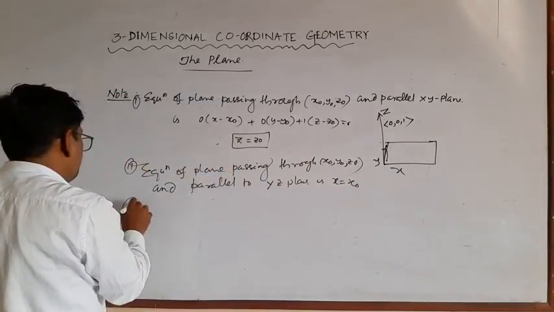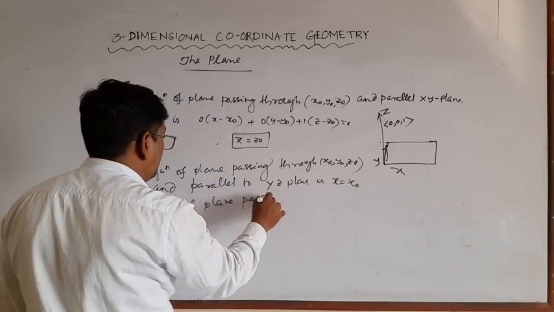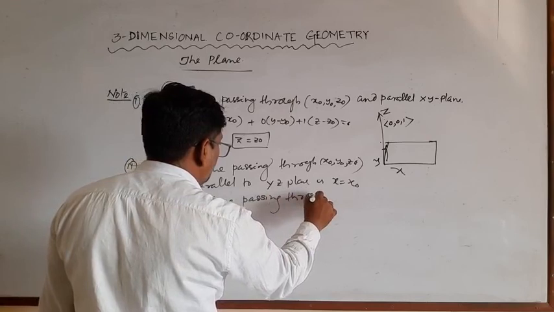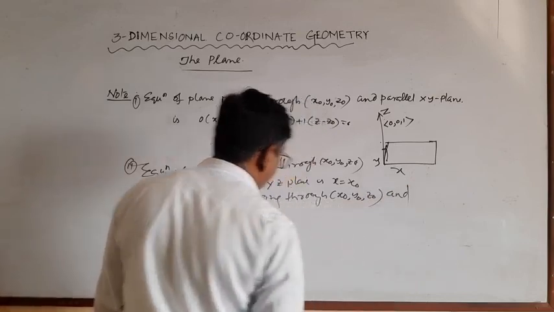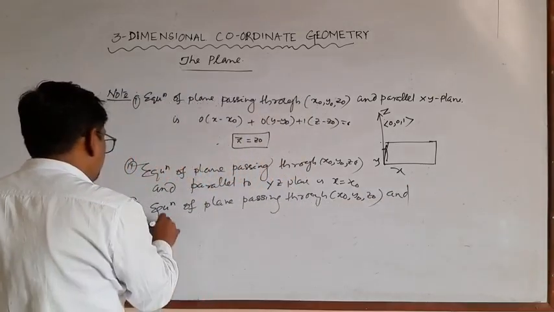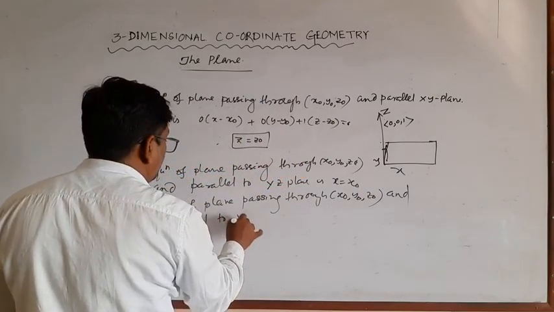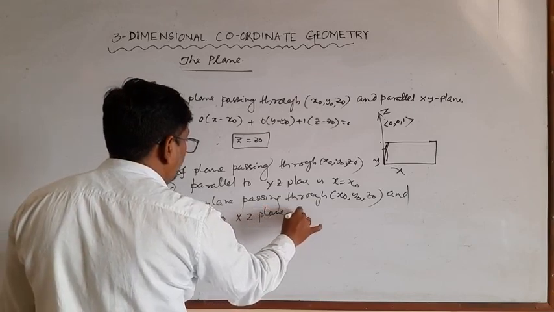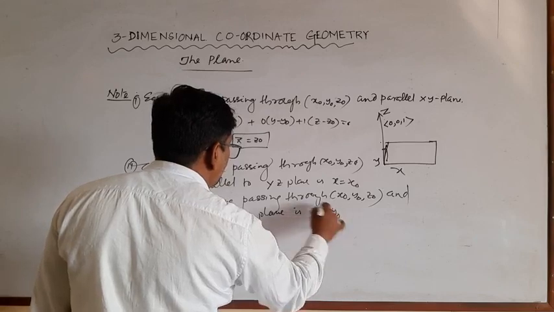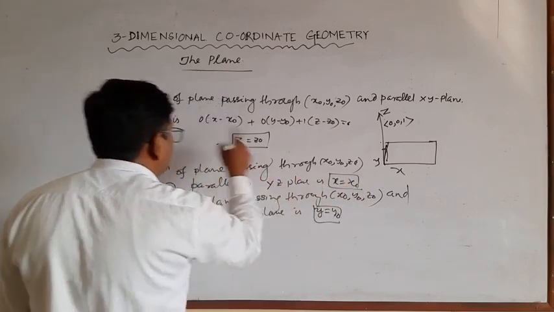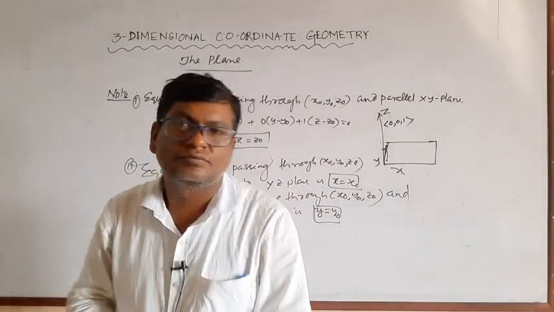And the third one, the equation of plane passing through x naught, y naught, z naught and parallel to xz plane is y is equal to y naught. These are the equations of the plane.